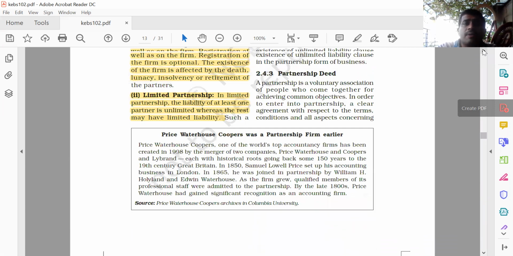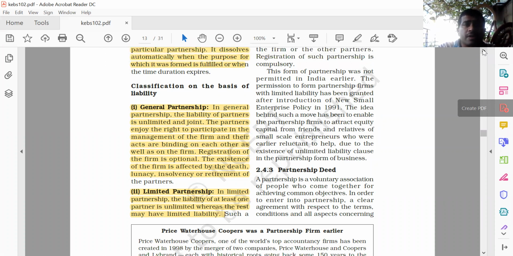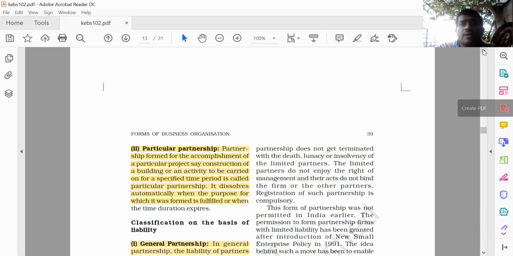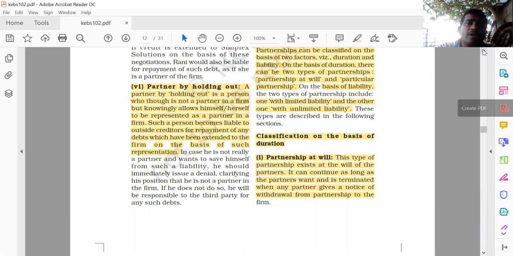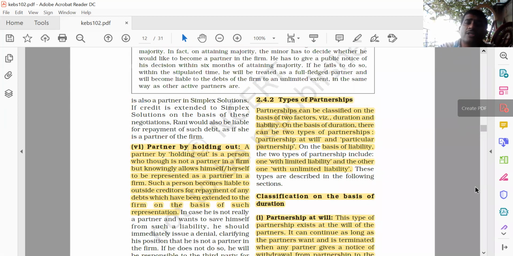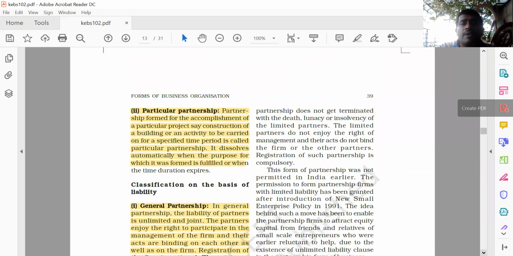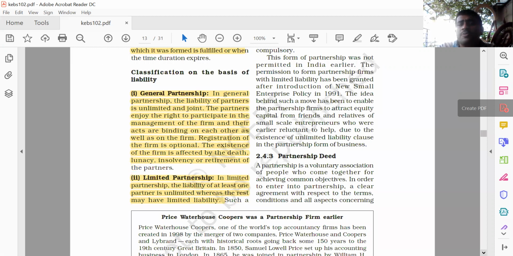So what did we study today? Types of partners. What did we study in types of partners, friends? First is the active partner, sleeping partner, secret partner, then nominal partner, partner by estoppel, partner by holding out. Then we studied types of partnership on the basis of duration and on the basis of liability. So in the next period we are going to discuss the partnership deed.